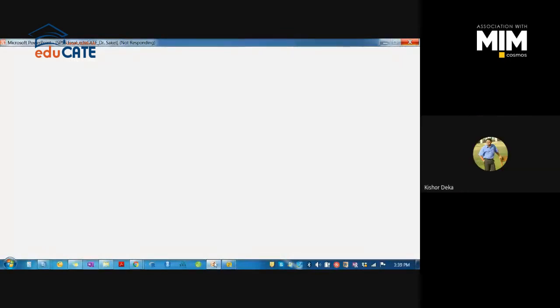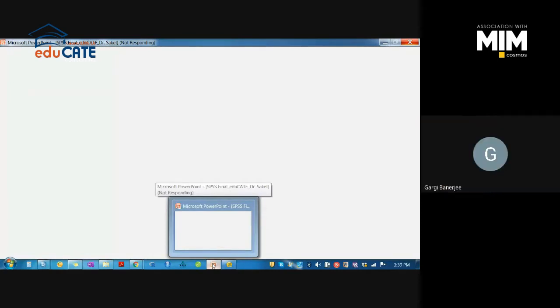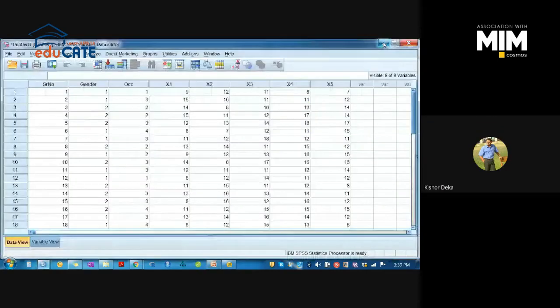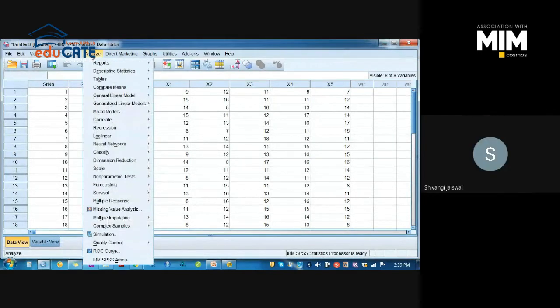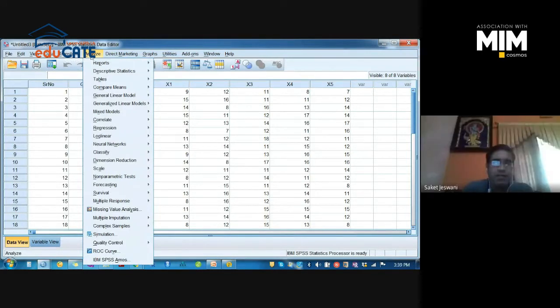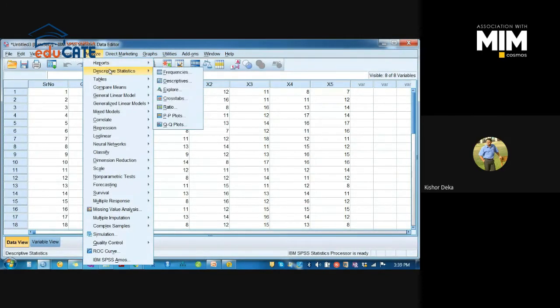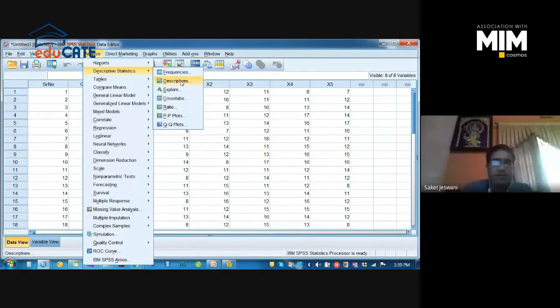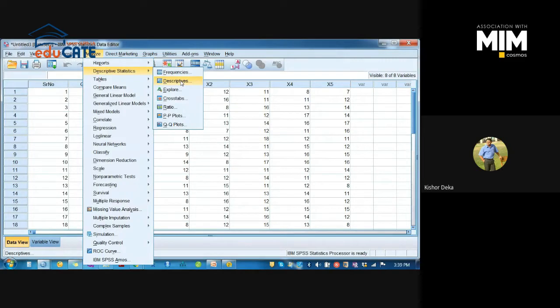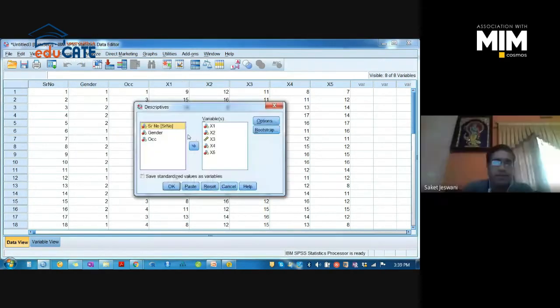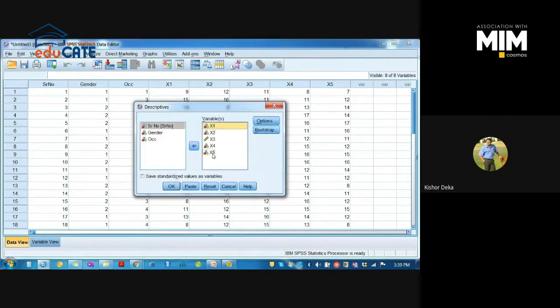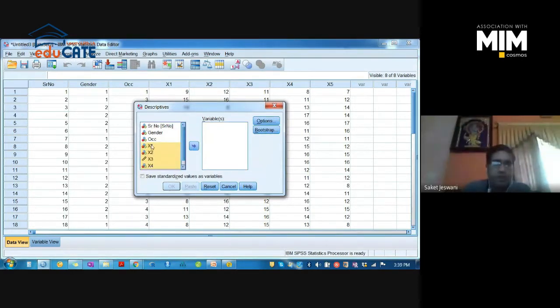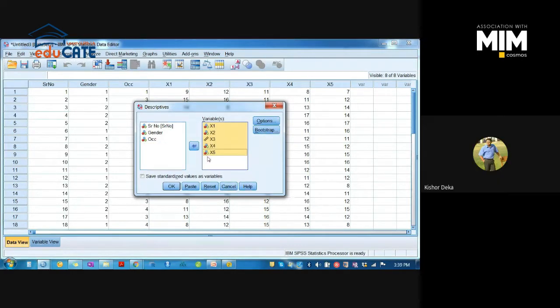Sir, please repeat the process once again. Okay, go to Analyze. Go to Descriptive Statistics, then Descriptives. Transfer all the variables into the variable box like this.